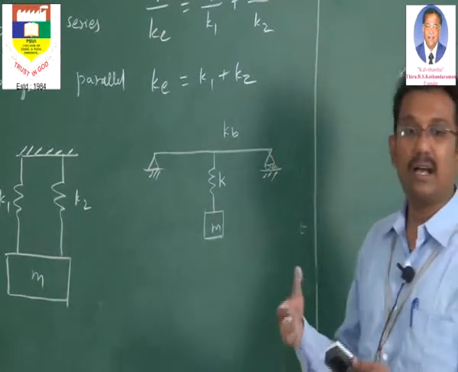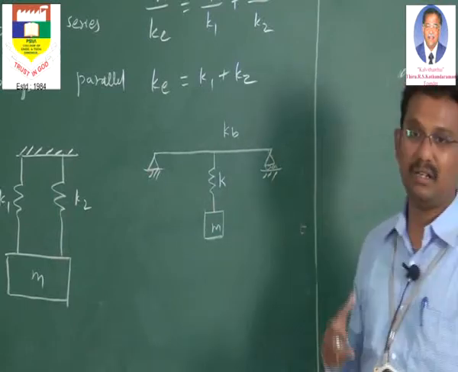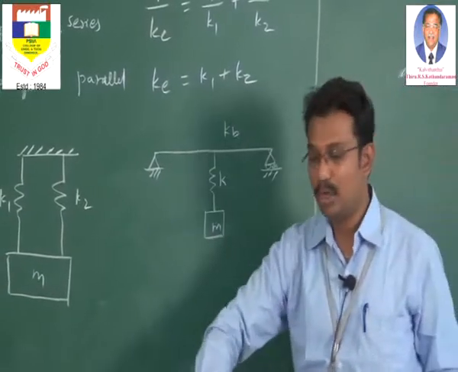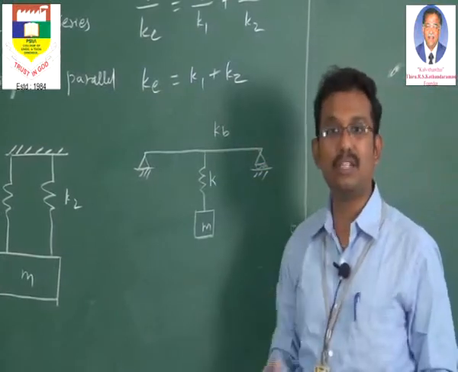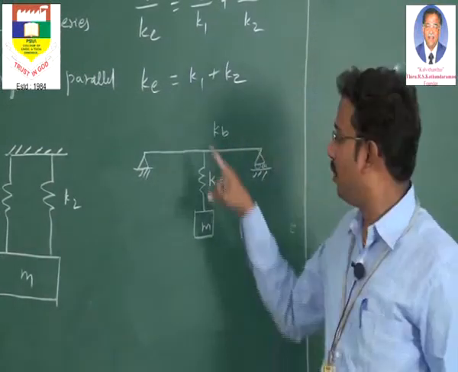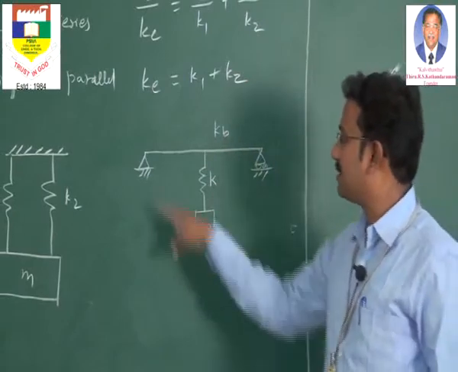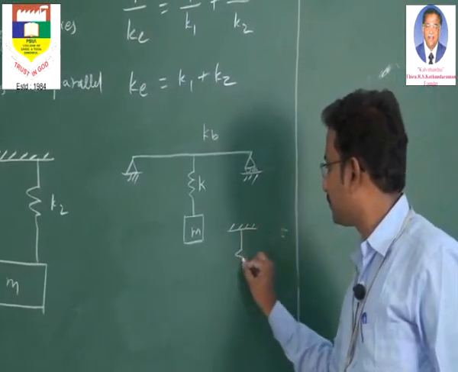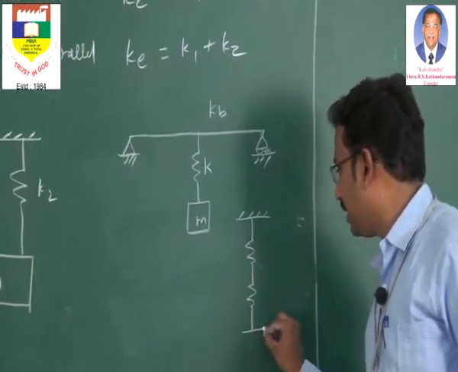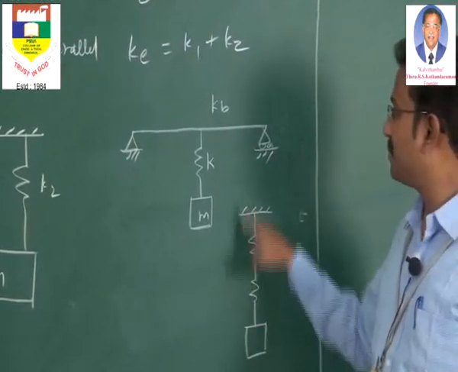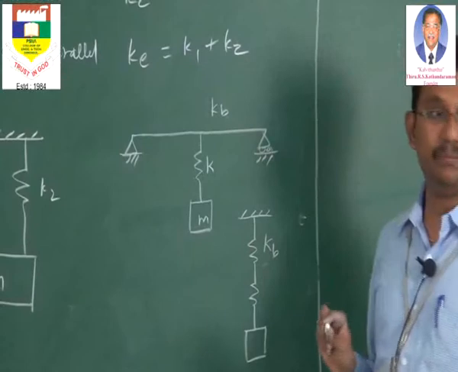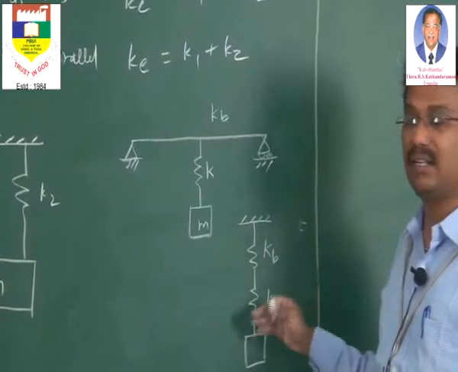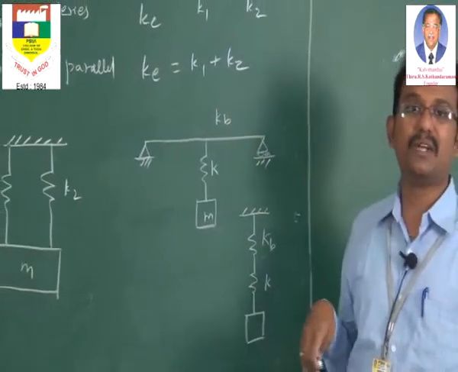How is it? Just imagine or relate with this behavior. This mass is going to move down, and what is this spring going to do? This spring is going to pull it up, and this beam is again going to pull that spring up. So both are acting in the same line. So this particular setup can be idealized or drawn like this: a support is there, a spring is there, another spring is there, and you have a mass. Now what is this first spring? The first spring is nothing but the stiffness of the beam. What is the second spring? It is the given spring. So two different springs are connected in the same line, that is why it is called springs in series.